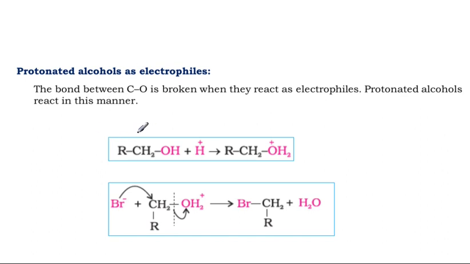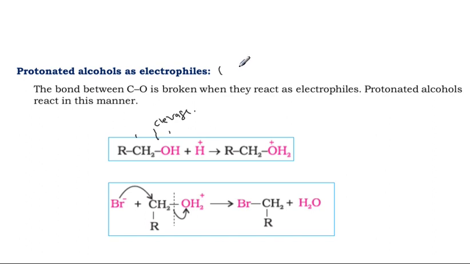Electrophile. Electrophile means a carbocation will form. The cleavage occurs between carbon and oxygen. Between this carbon and this oxygen, we are expecting cleavage here. Why? Because what is the role of the alcohol here? The electrophile.